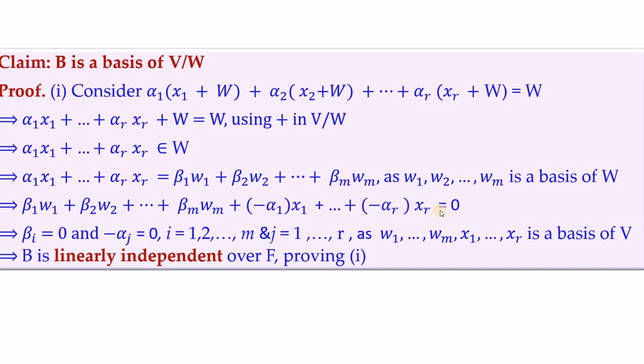This in turn implies every beta i is 0 and every alpha j is 0, since W1 to Wm, x1 to xr is a basis of V. So that shows that B is linearly independent over F, and that proves the first subdivision.